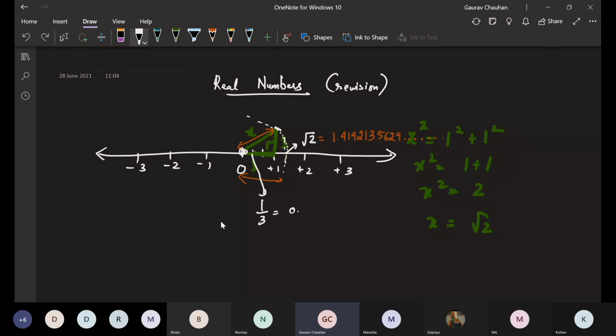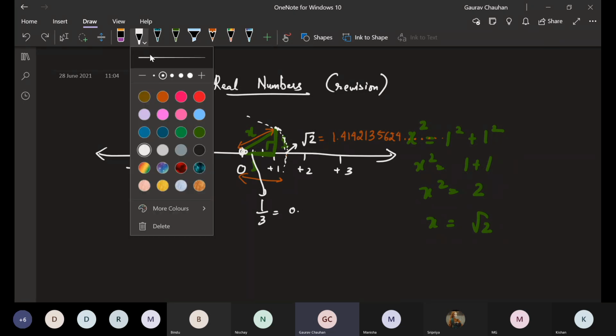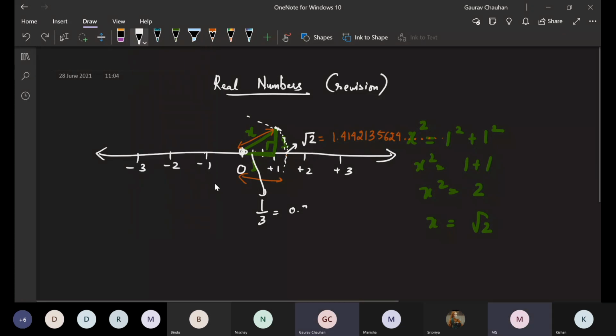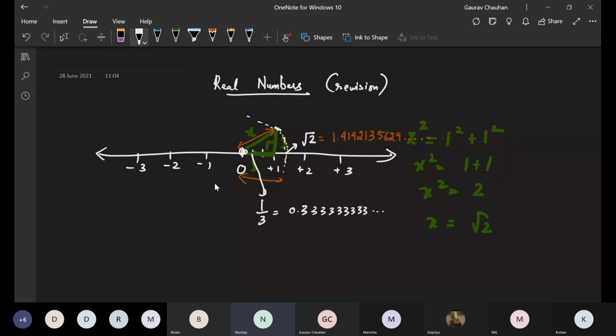Guys, I can't see your hands, so whoever wants to go ahead. Sir, 1 by 3 is 0.33, it's non-terminating and it is recurring. The same thing is repeating again. Very good. 333. And for the value of root 2, it is non-terminating and non-recurring. The values are different. Very good, Nishchay.